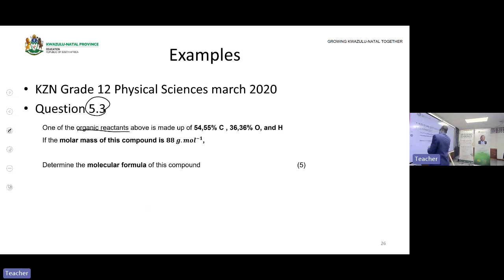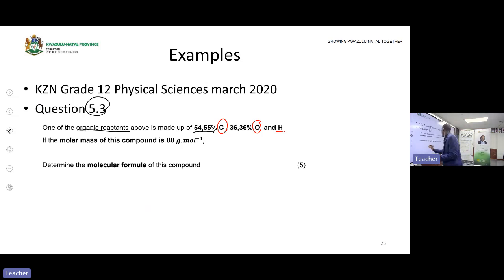One of the organic reactants above is made up of 54.55% of carbon. I'm noting the atom that I have here. Firstly, I will have what? Carbon, C. The percentage of carbon is 54.55 and 36.36 of what? Of oxygen and hydrogen. But I'm not given the percentage of hydrogen. If you are not given the percentage of a certain atom, you need to find it. How am I going to find the percentage of hydrogen? I know that the percentages add up to 100.